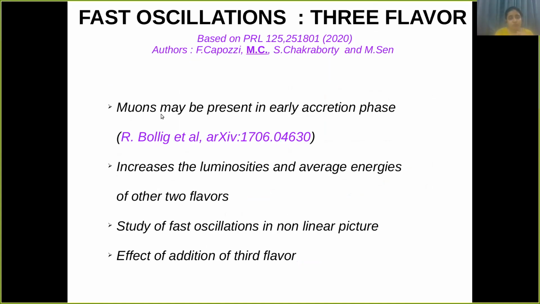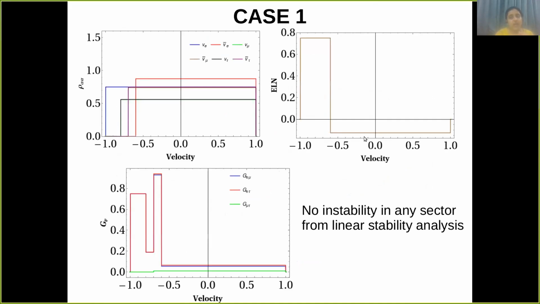So muons. In this paper, it has been said that muons may be present in the early accretion phase, so that increases the luminosity and average energy of the other two flavors. So we study the fast oscillations in the nonlinear picture with the addition of this third flavor. Now, these are some examples to show what the effect of the third flavor can be.